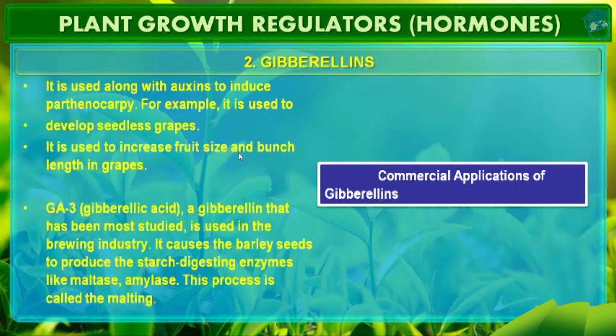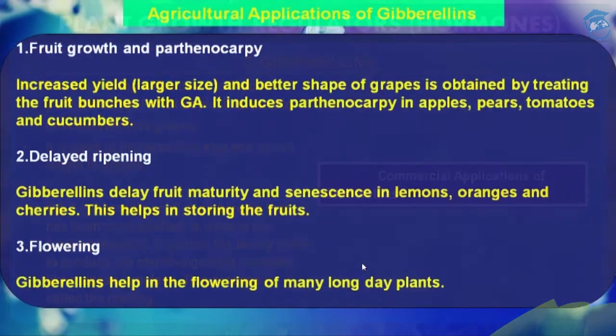Okay, and GA3 is a gibberellin that has been most studied, and it is used in the brewing industry that causes barley seed to produce starch digesting enzymes like maltase and amylase. These two are the most crucial enzymes that play a very important role in the malting process in the brewing industry. Okay, so these three are the commercial applications of gibberellins.